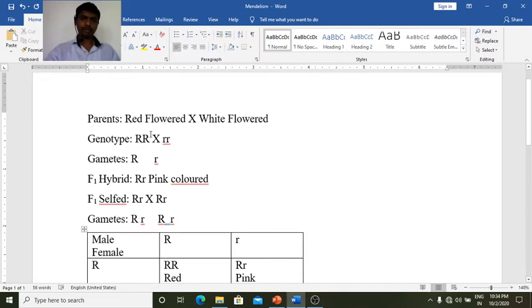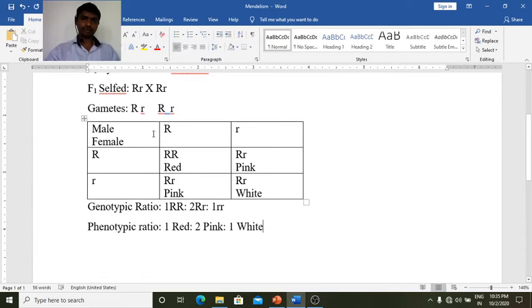So every time you have to write in the notebook like this: parents, genotype, gametes, F1 hybrid, F1 self. For the gametes produced, you have to make gametes that receive the different types of allele from the parent. So here the parent is capital R, small r. Some gametes receive capital R, some gametes receive small r. Here is also the same case. We say it is selfing, meaning the pollen falls on the stigma of the same flower. So this is self pollination.